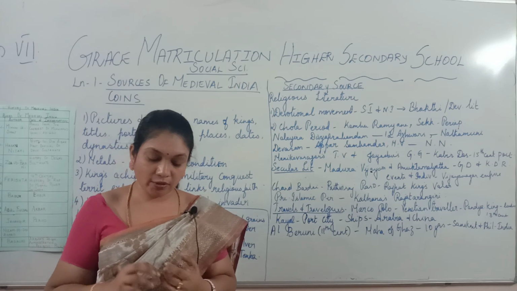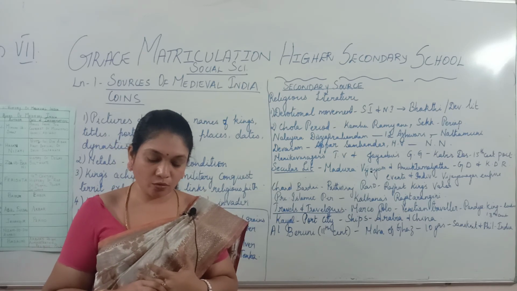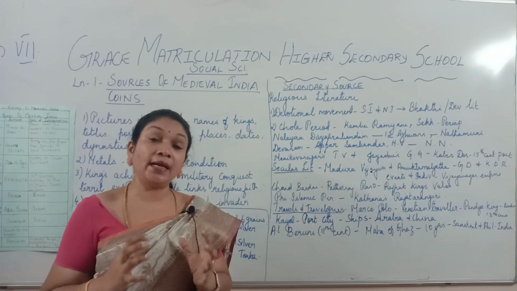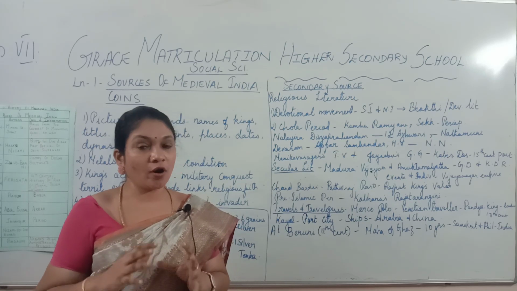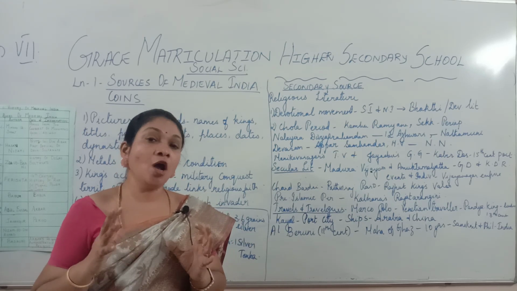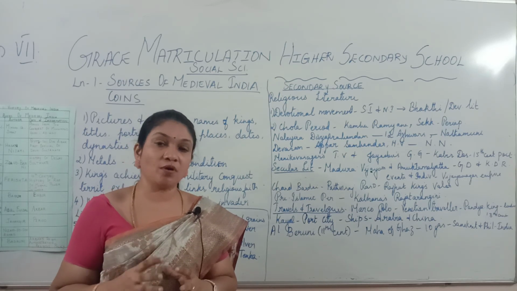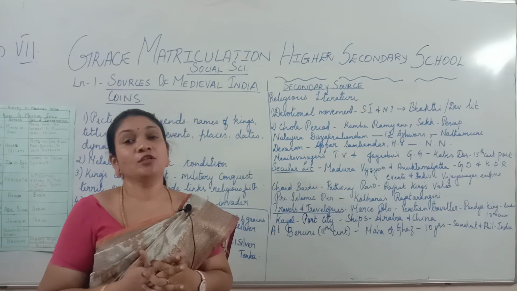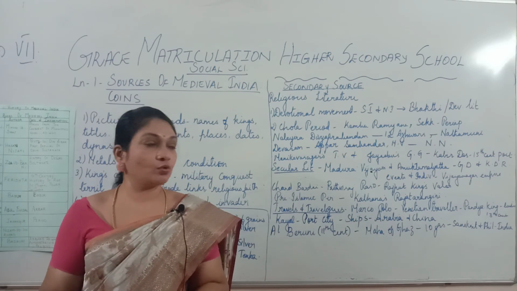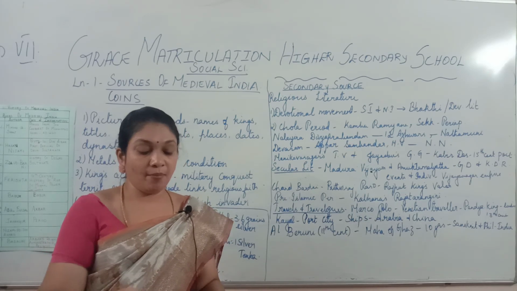So he wrote about Egypt, he wrote about India also, and he wrote about how the Indian traders were carrying on a very brisk business with the foreign traders. And when he came to India, Delhi was a very magnificent city, so he wrote about Delhi also. So that is the travelogue of Ibn Battuta.